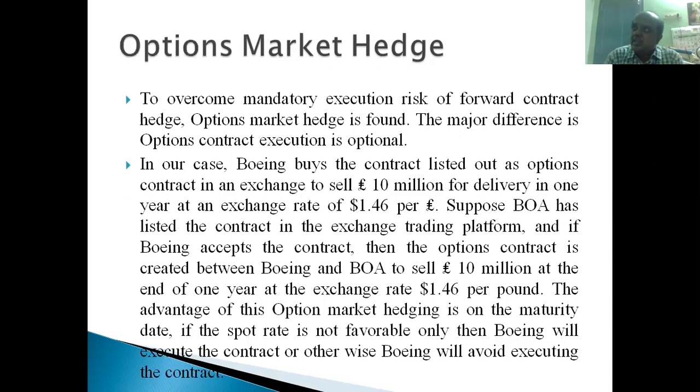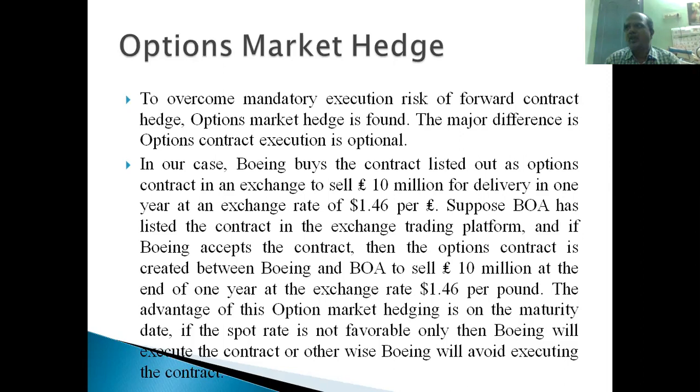Suppose mandatory execution is the problem here. If businessmen feel that mandatory execution is a problem in our market, then the option market is available. An option contract, as the name suggests, is optional. Execution is optional, right? If it is favorable for you, you execute it. Otherwise, you do not execute it.